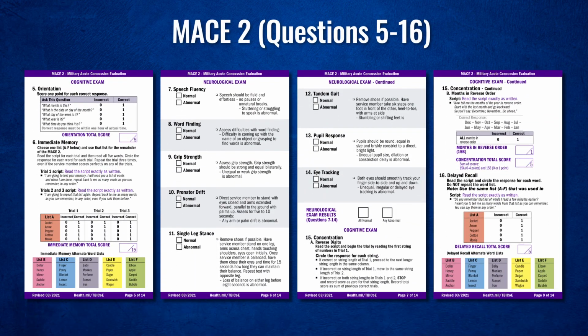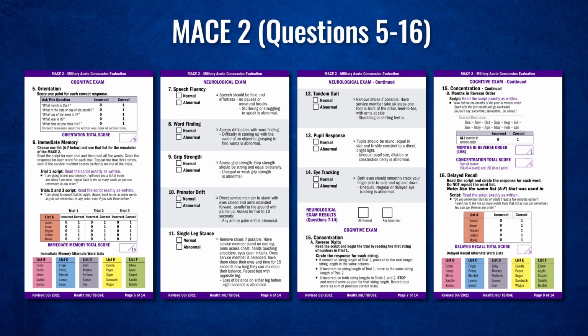If the ANAM is not available due to deployment, or if you are in an austere environment, repeat the cognitive exam portion of the MACE-2, questions 5 through 16. The service member should score 26 or better in order to pass the cognitive exam on the MACE-2. If they fail the first attempt, as with the ANAM, they should retest in 48 to 72 hours.